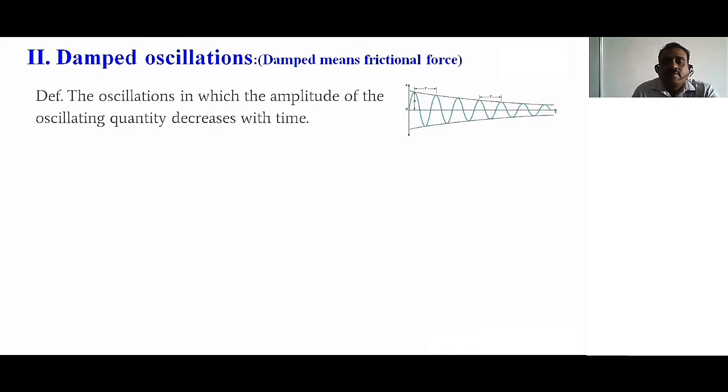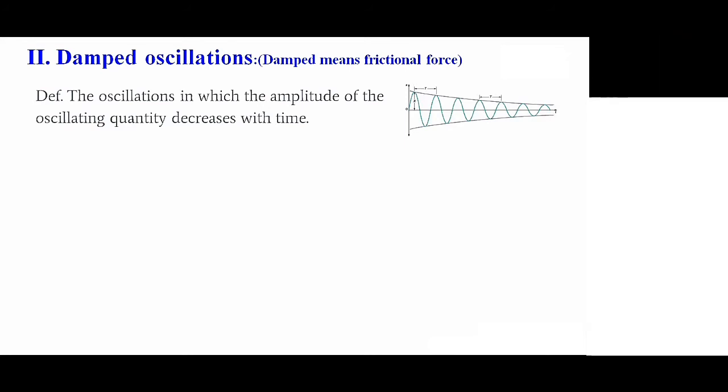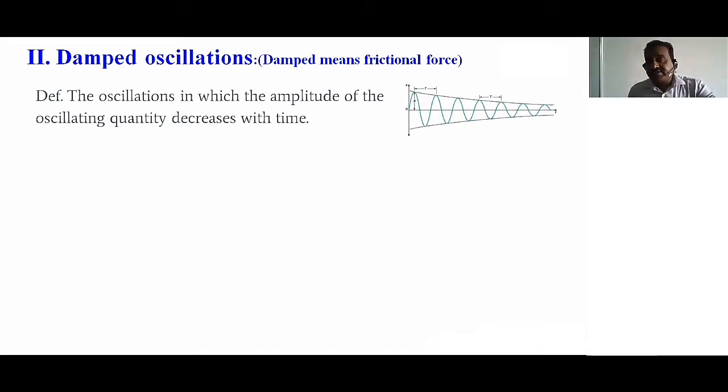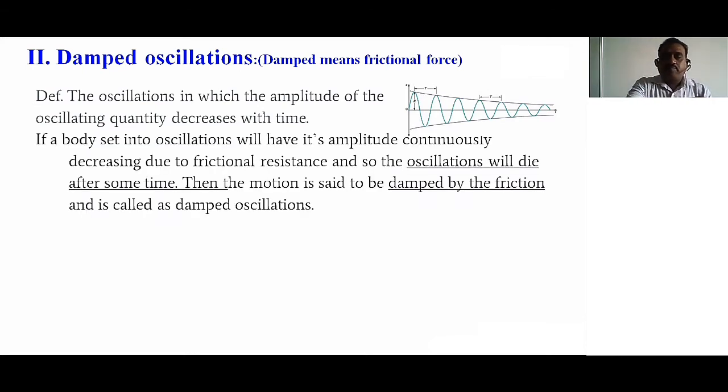So simply you underline: time increases, amplitude value decreases. This phenomenon is called damped oscillations. Why is it decreasing? Due to the frictional force. Frictional force means damped. Frictional resistance means damped. You can observe, if a body set into oscillations will have its amplitude continuously decreasing, why? Due to the frictional resistance. And so the oscillations will die after some time.